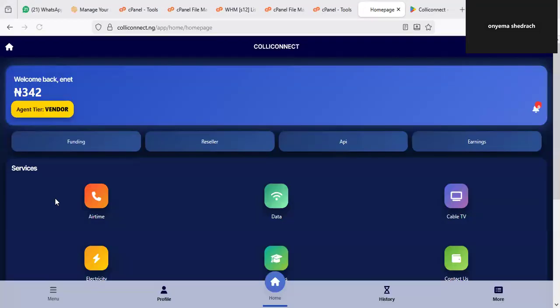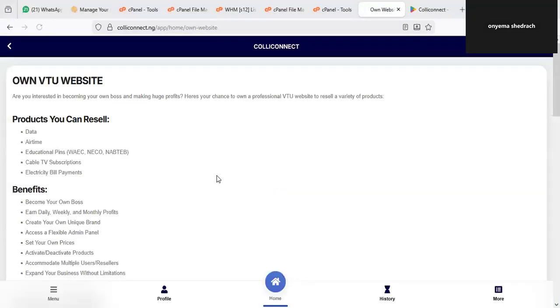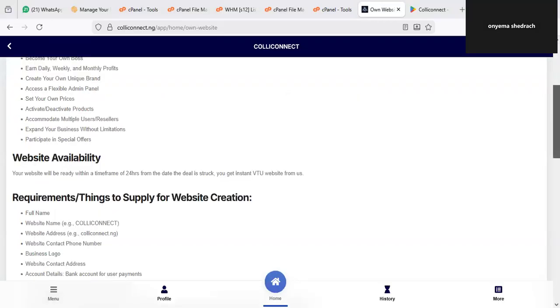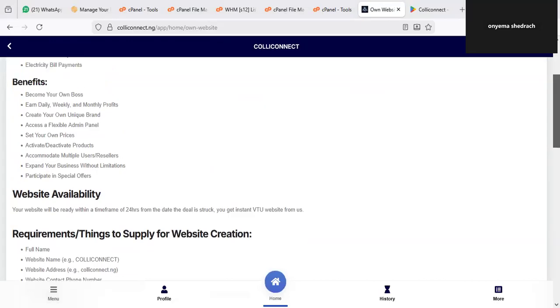Another thing is for those of you that want to have a website with Colliconnect and integrate the API to have your own customer base and brand identity. That is this option, the reseller option here. You can see it written boldly here at the top section. Just click on this reseller. Once you click on the reseller, it will take you to the section where you can own your own website, because let me tell you, VTU business is not going anywhere, and it is now an opportunity for you to get started with Colliconnect. With Colliconnect, the answer to your prayer has come. This is actually a win-win situation for you.